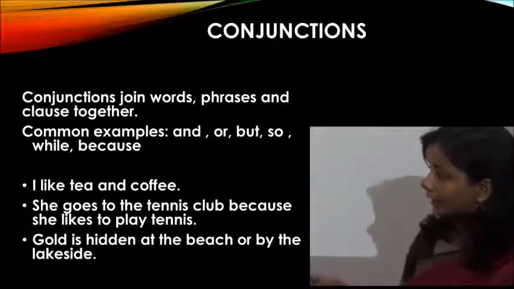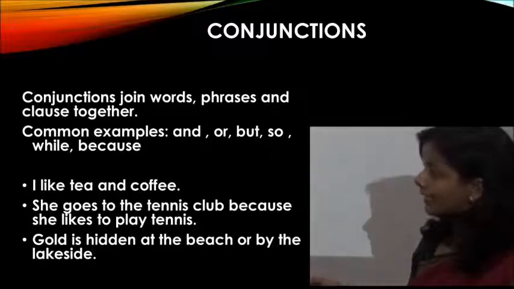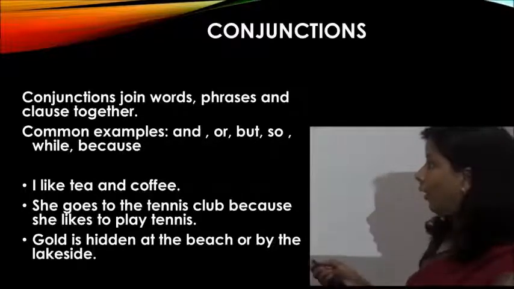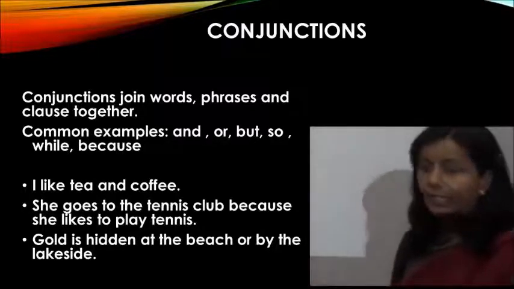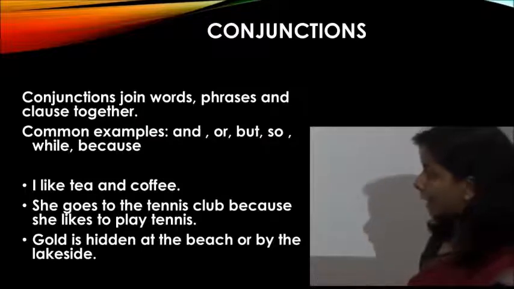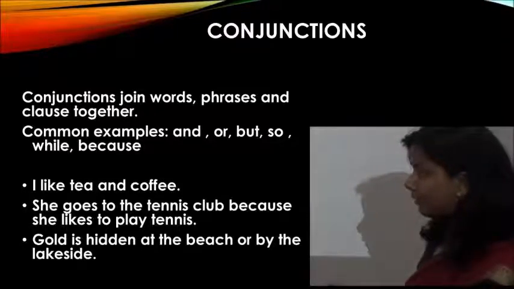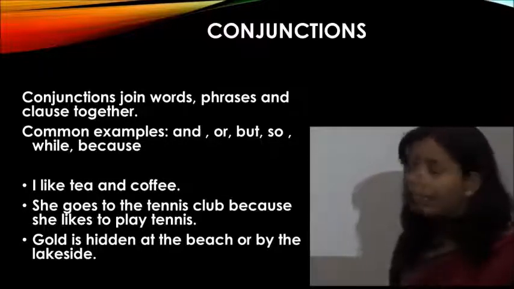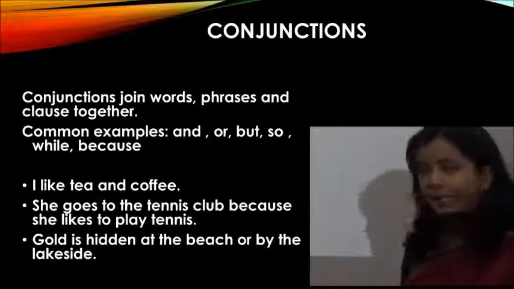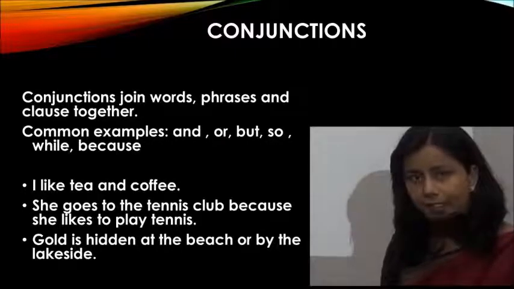Again, there is a sentence: gold is hidden at the beach or by the lakeside. In this sentence, at the beach is one phrase. By the lakeside is another phrase.